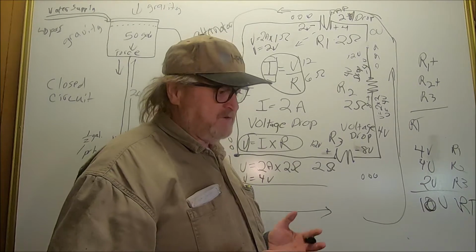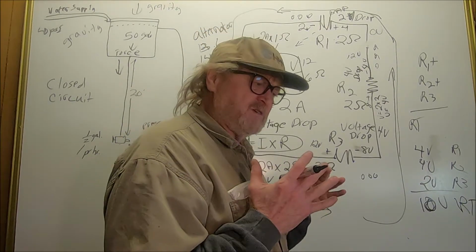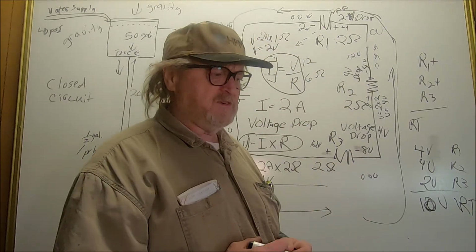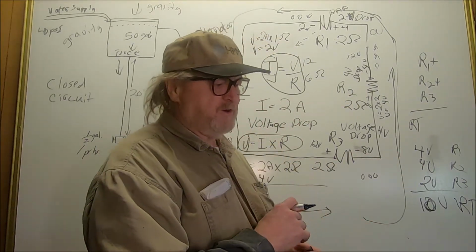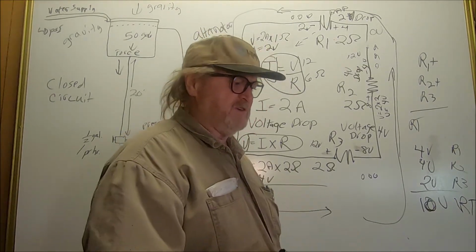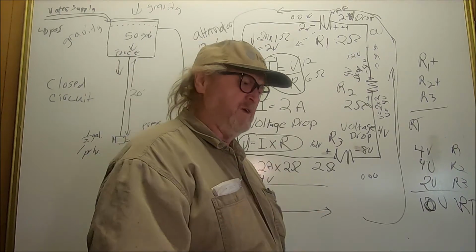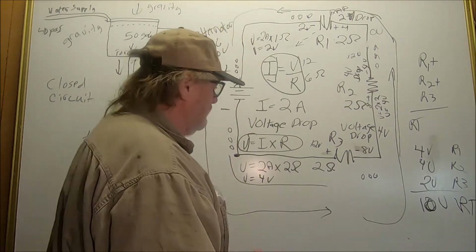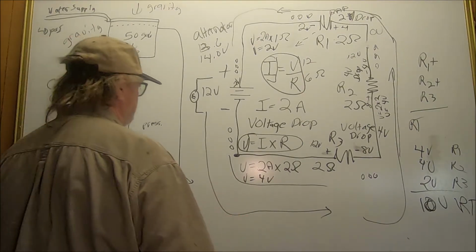You can look at the specs on a starter, on the papers, or look it up, how much resistance that starter coil, that motor and all that has when it engages, trying to turn the engine over. That all is resistance. How much resistance is built up in that circuit? How much should it be? And so once you know what the established number should be, then you can use this equation.